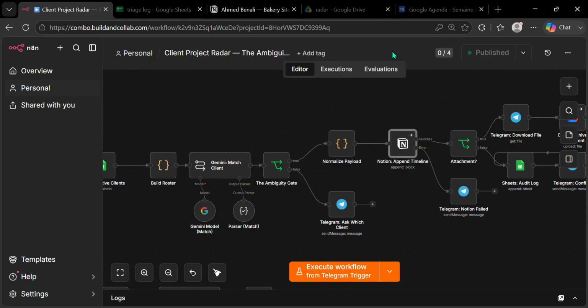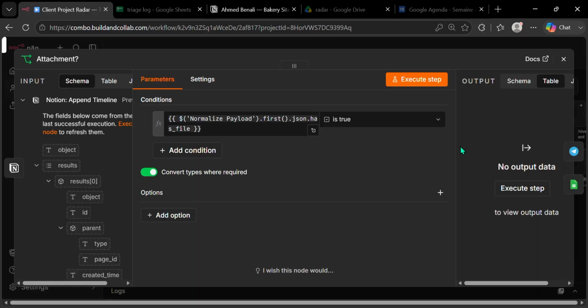Most people put the log first because it's easier. Then their log lies to them. An audit trail you can't trust is worse than having no audit trail at all.